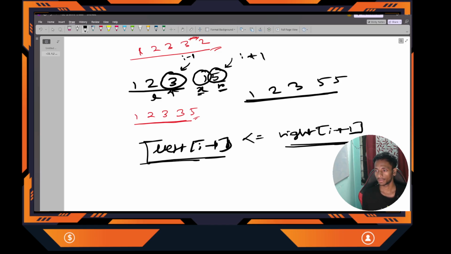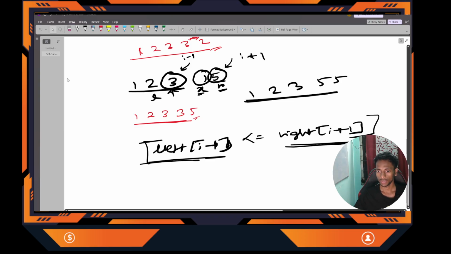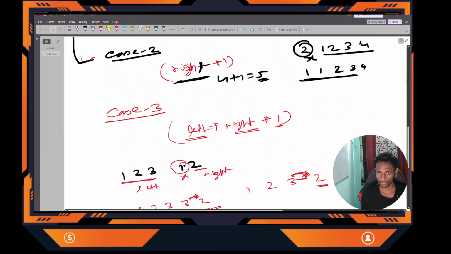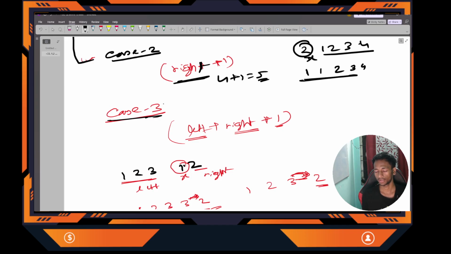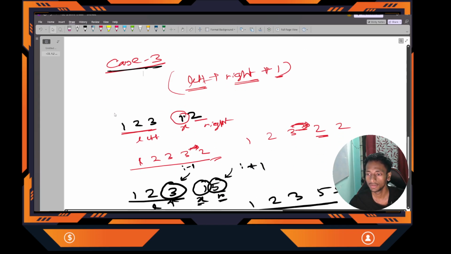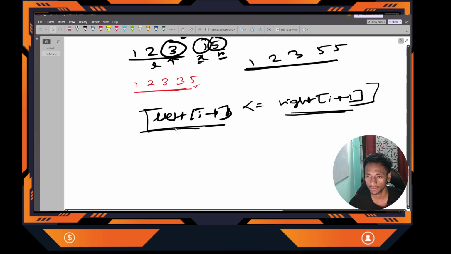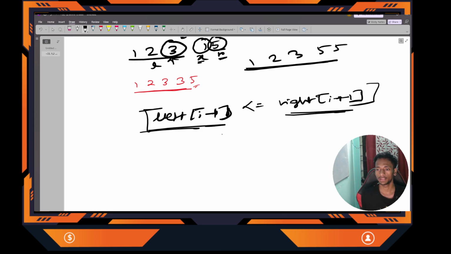Clear? Then I can only merge case 3. So I have to check that. For case 3, I have to add one more condition. If the rightmost element of the left array is less than or equal to the leftmost element of the right array, then I can merge them, right? And why will the increased length be left plus right plus 1,